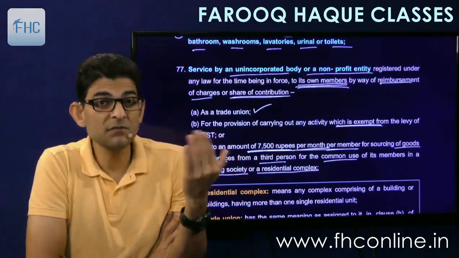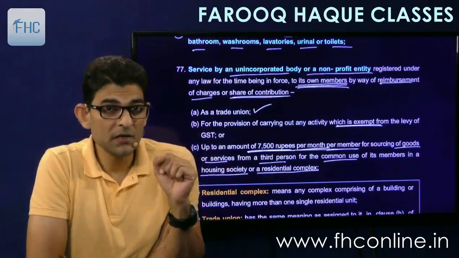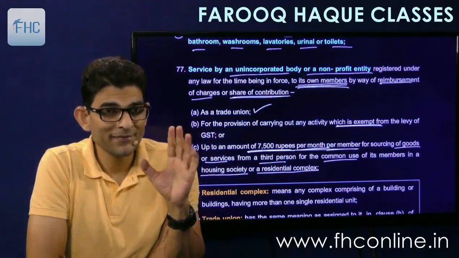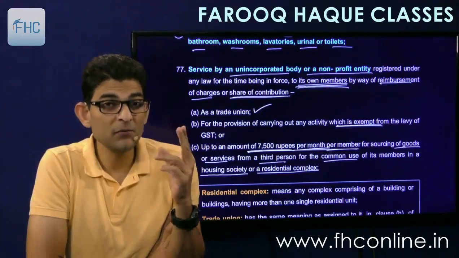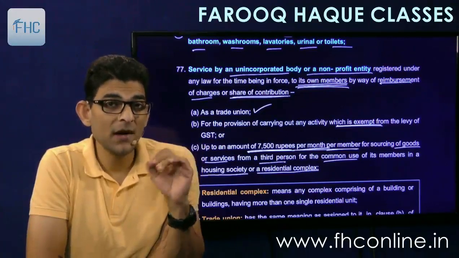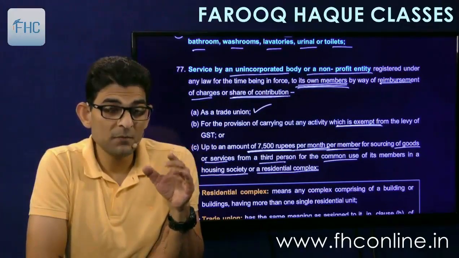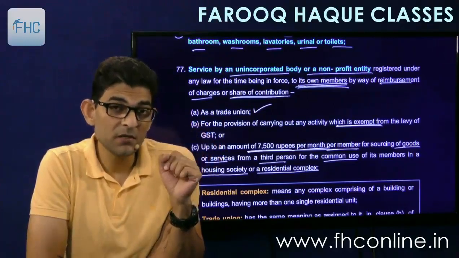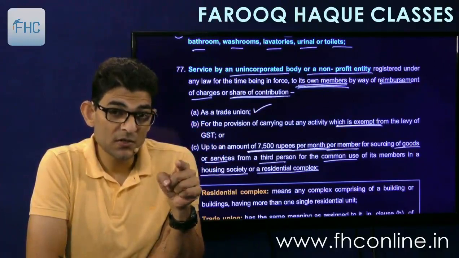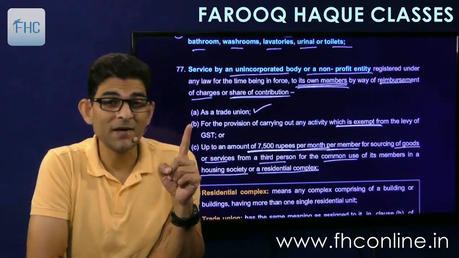And if it is more than 7,500 per month, then there are two interpretations. One says that up to 7,500 will be exempt, and over and above that will be taxable. Means if the amount collected is say 9,000, then 7,500 will be exempt and 1,500 will be chargeable to GST. That is one interpretation. Second interpretation is that the full 9,000 will be taxable.